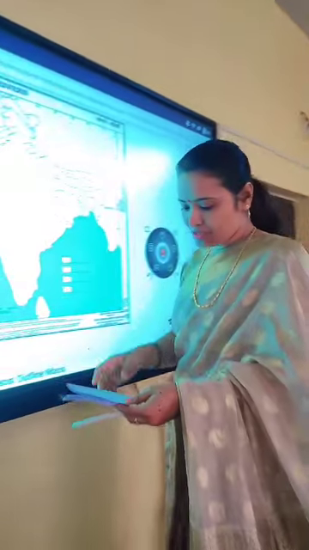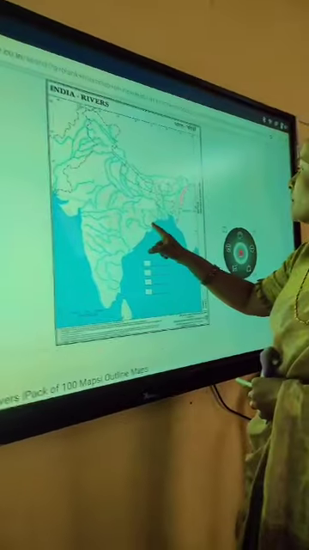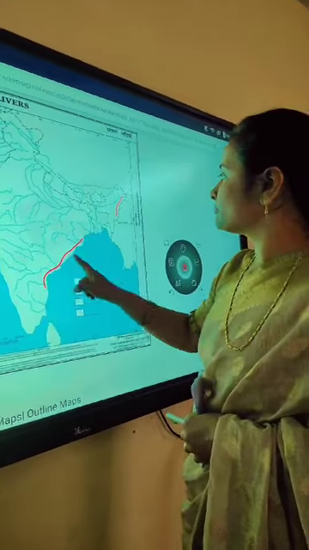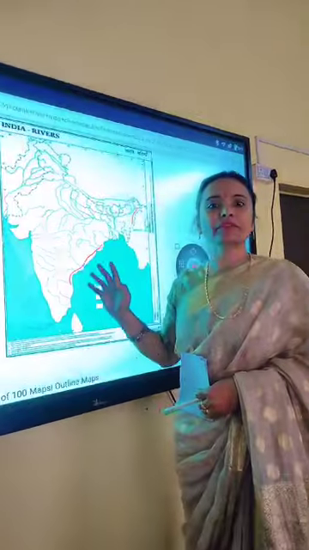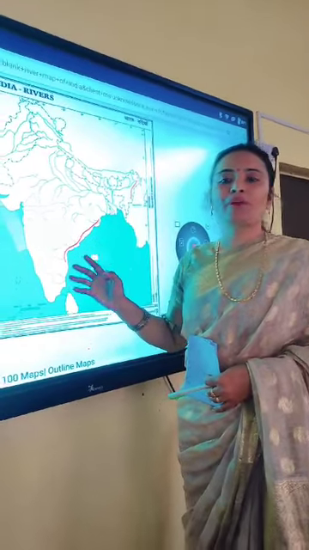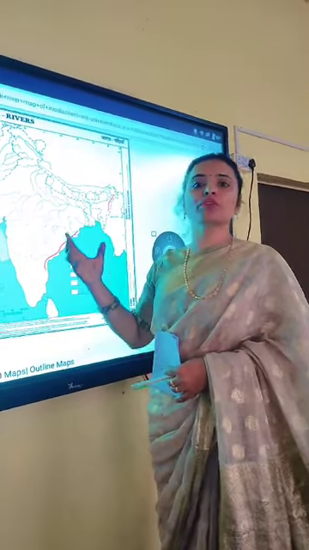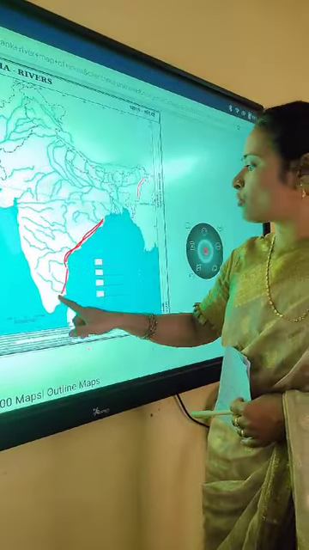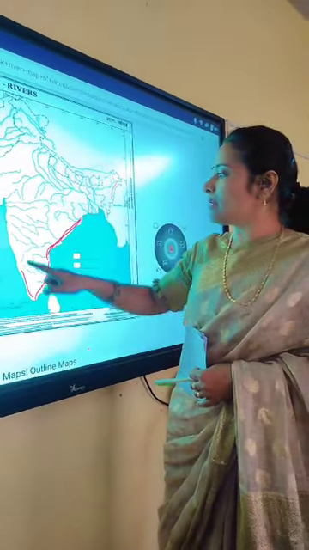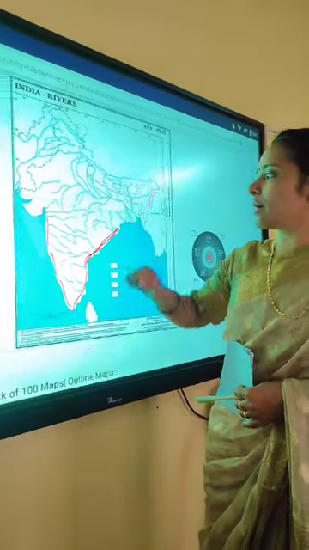Now, next is the Northern Circars. Children, this one is the Northern Circars. When we ask in the sense of the coastal region, this is the Northern Circars and this is Coromandel. This one is Malabar, Kanara and Konkan.